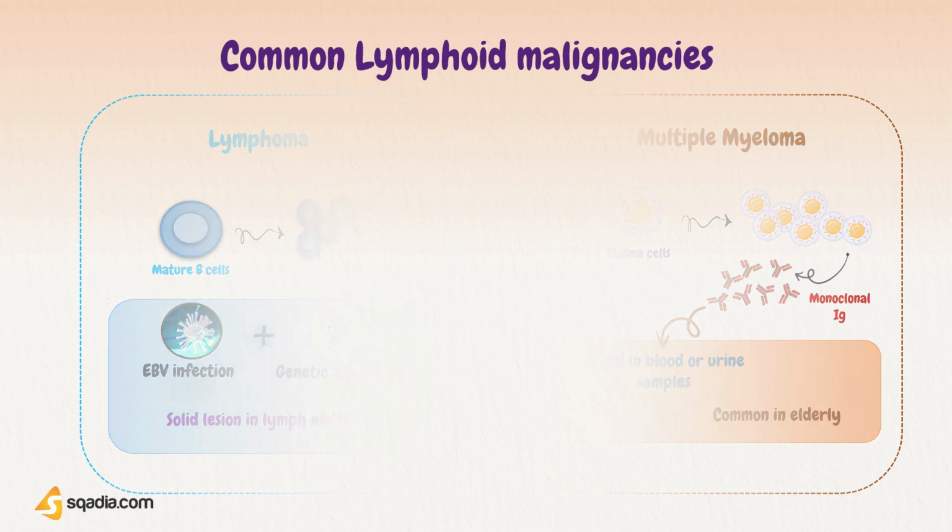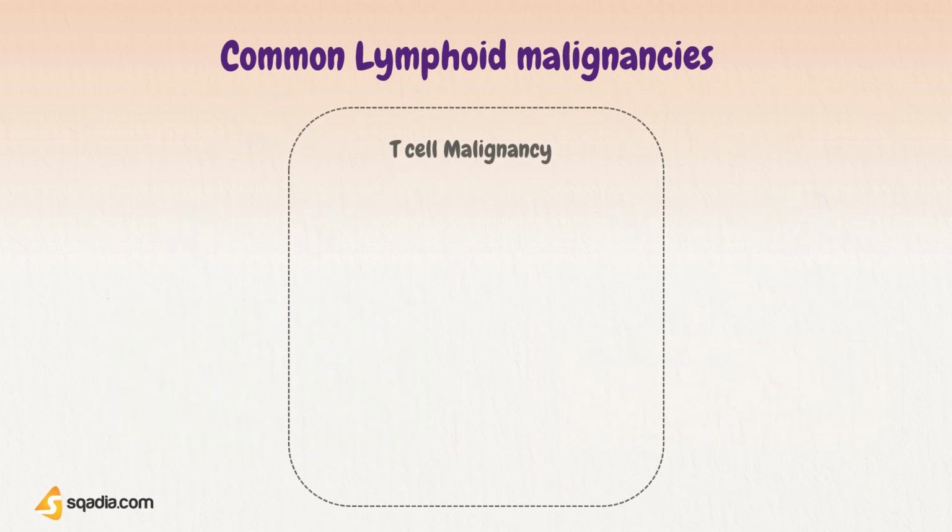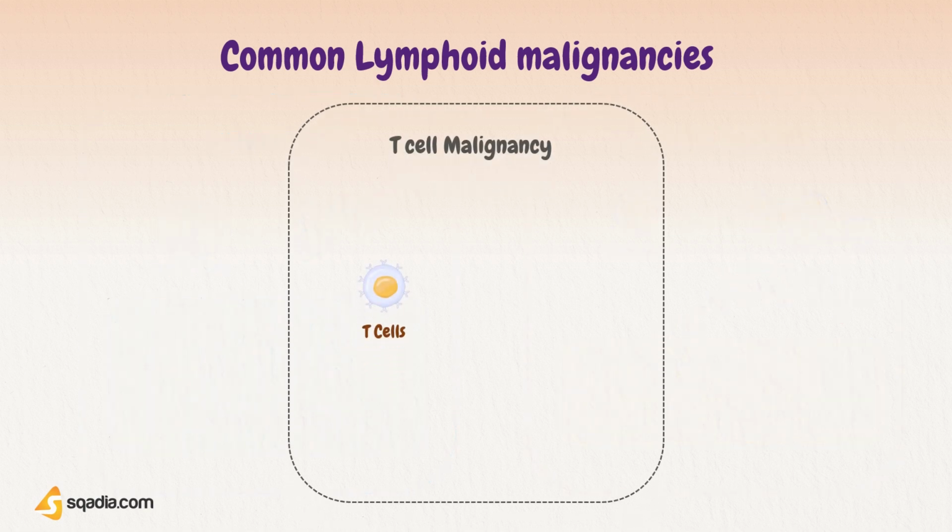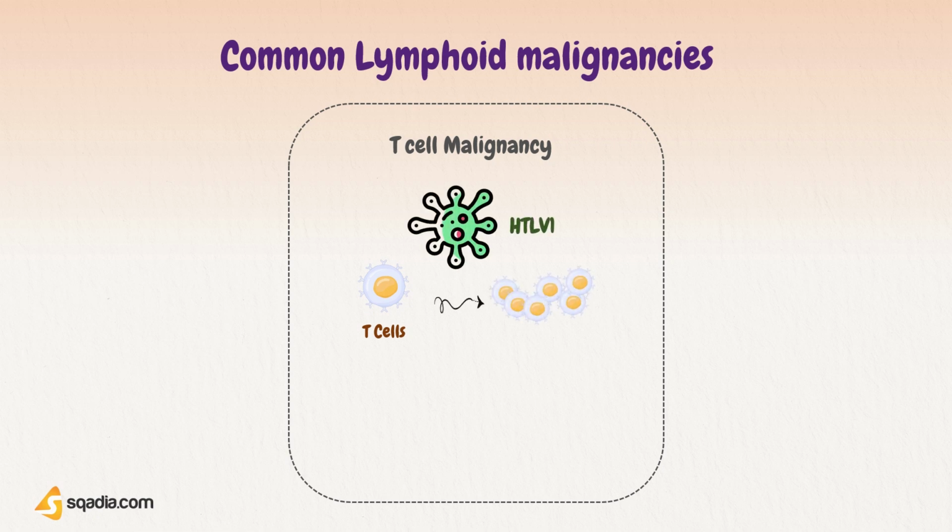Lastly comes T-cell malignancy, which is a rare one among all other lymphatic malignancies, and it may be associated with a particular viral infection named HTLV1. This condition can behave either as leukemia, with blood involvement, or as a lymphoma, with solid tissues involvement.